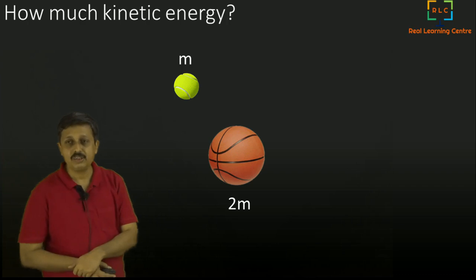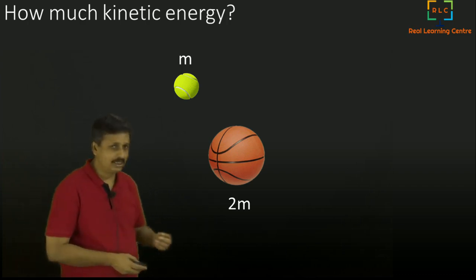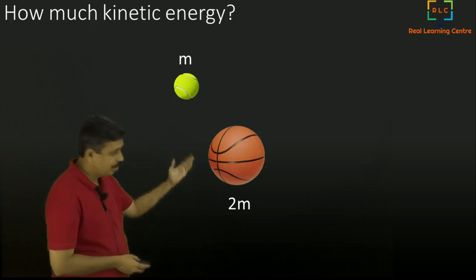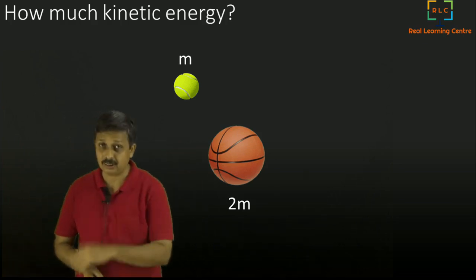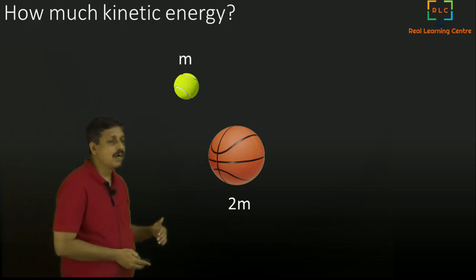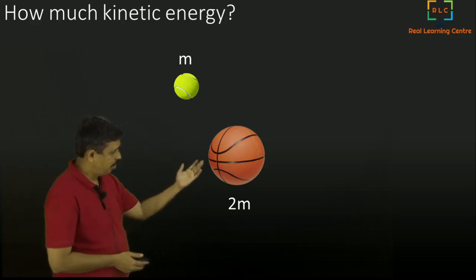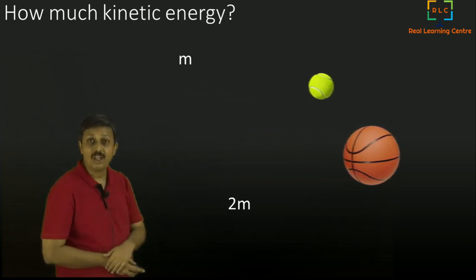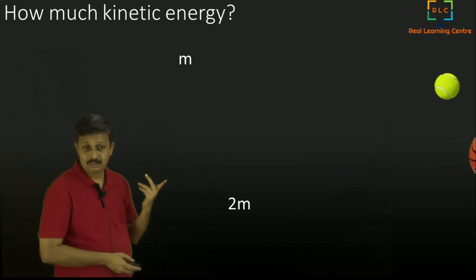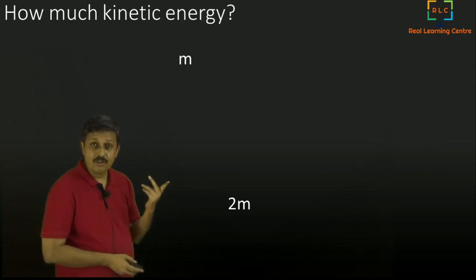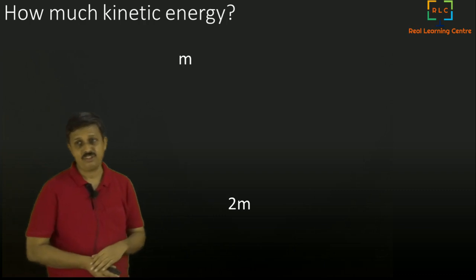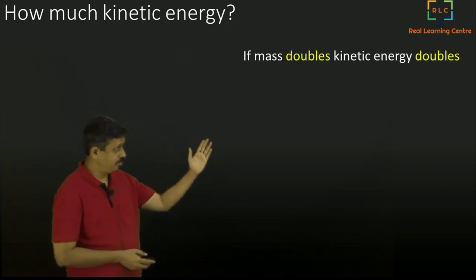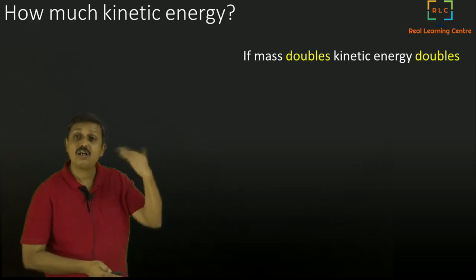If we have two objects, a tennis ball and a basketball, one with mass m and another with mass 2m, double the mass, and both move with exactly the same velocity, what would be the difference in their kinetic energy? The answer is, if mass doubles, then the kinetic energy also doubles.